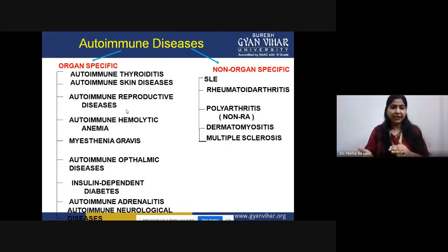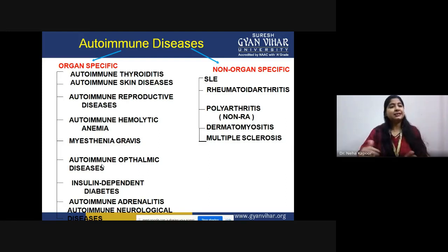Autoimmune hemolytic anemia: hemolytic means it will be attacking the RBCs of our body. Then there is myasthenia gravis, and autoimmune ophthalmic diseases attacking our eye. Insulin dependent diabetes means it will be attacking the pancreas. Similarly, the names of these diseases are derived from the organ they are attacking. After reading these names, you will get to know which organ is basically attacked by the autoimmune system.